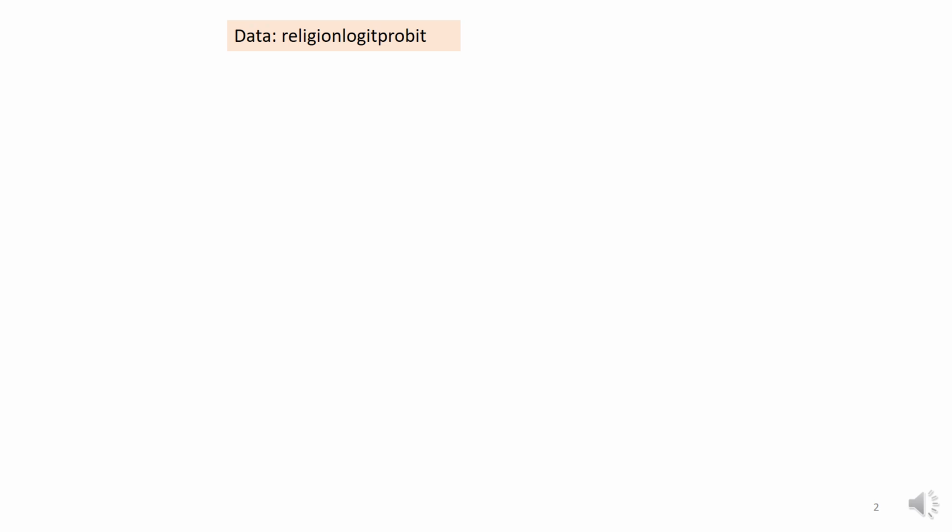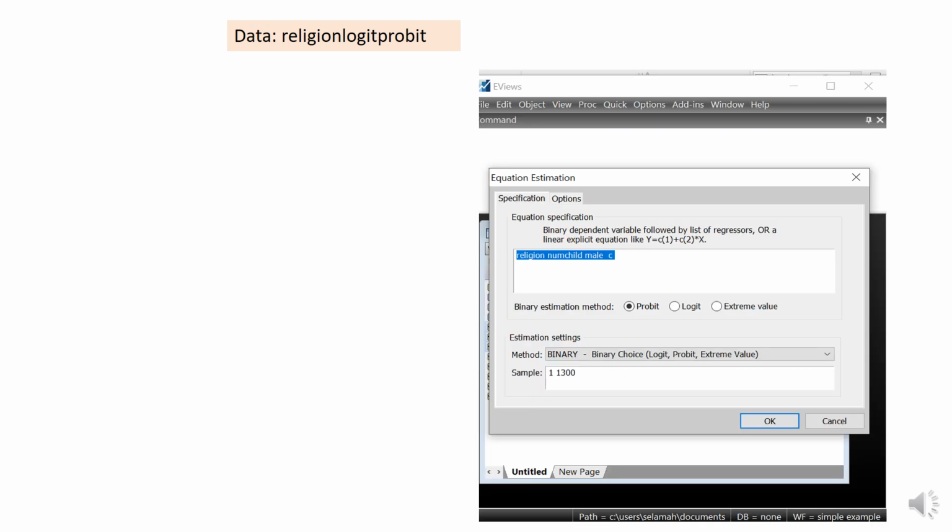So the data that we use, which is given to you, is religion logit probit. So you can look at your data and you can also do the same. If you use eViews, you will have your religion, your dependent variable, first, and then your explanatory variables, your number of children and male, and your C, and you can choose the method of estimation, which is binary.